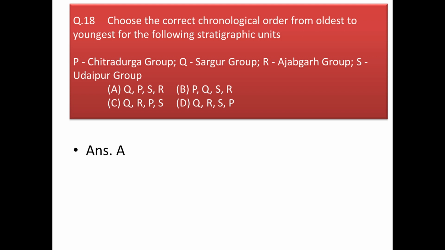Next we have a question from stratigraphy. Choose the correct chronological order from oldest to youngest from the following stratigraphic units. The oldest among all of these is the Sargur group, which has the age of 3100 to 3300 million years. Next we have Chitradurga group, which is again of Dharwad supergroup and whose age is 2600 to 2800 million years. Next after that we have Udaipur group, which has the age of 2000 to 2500 million years, which is of Aravalli supergroup. And at last we have Ajabgarh group, which is of Delhi supergroup and whose age is 900 to 1600 million years. Okay. So our answer will be option A.